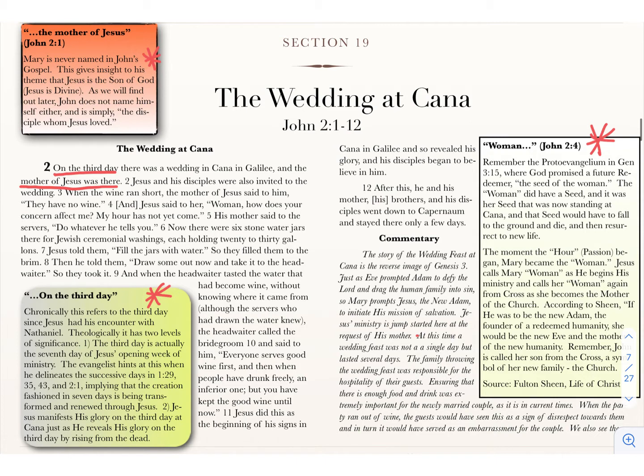Do whatever he tells you. That's a huge statement, and we'll talk about that a little bit in a minute, because on the next page, there's a good pop-up about that. Okay, so now what happens?